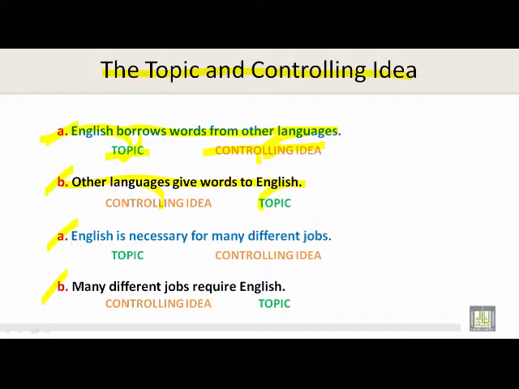Let's look at another example of A. English is necessary for many different jobs. Here we have the topic, and here we have the controlling idea. Let's look at B. Many different jobs require English. Here we have the controlling idea, and here we have the topic.